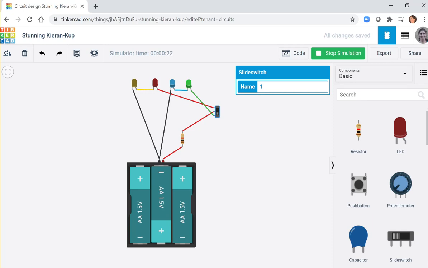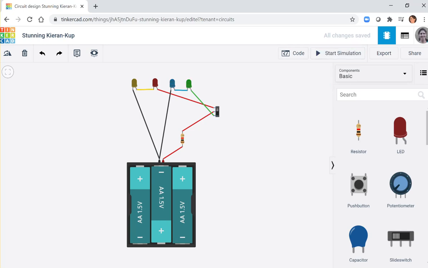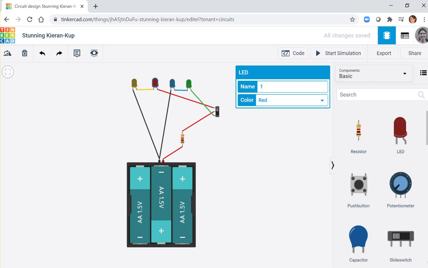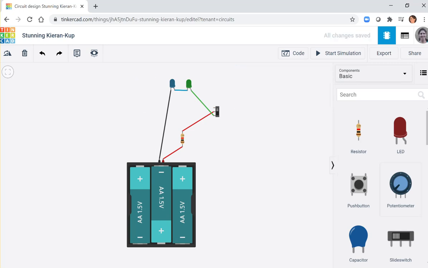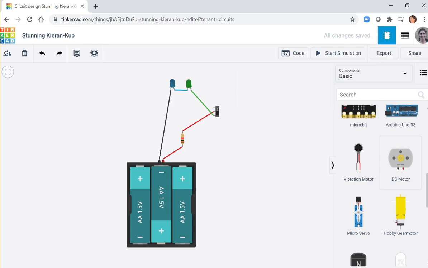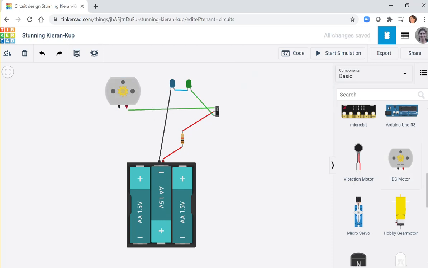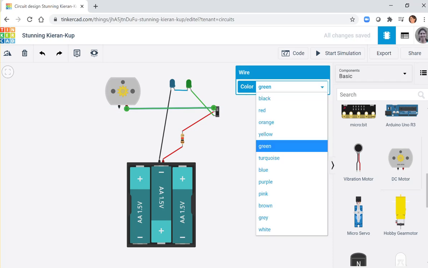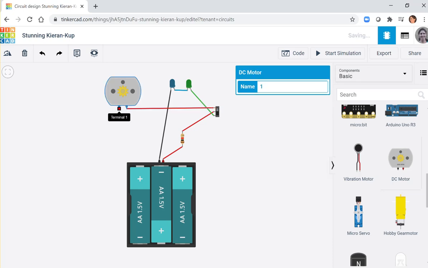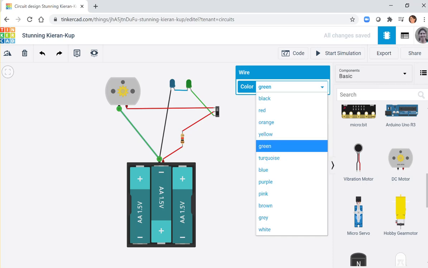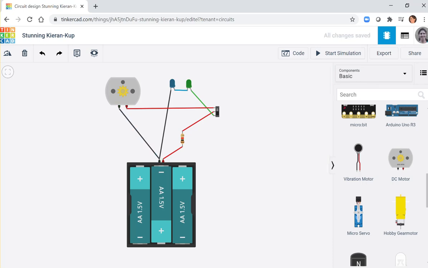So here we go. There's one fun tool that some of you want to try. Let's remove the LEDs. And instead, we can use a motor. Okay, let's see if we can turn on this motor. This one needs to go to the plus, red, and this one needs to go to the minus, black. And if we start,